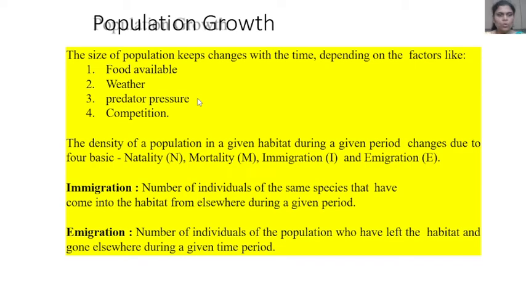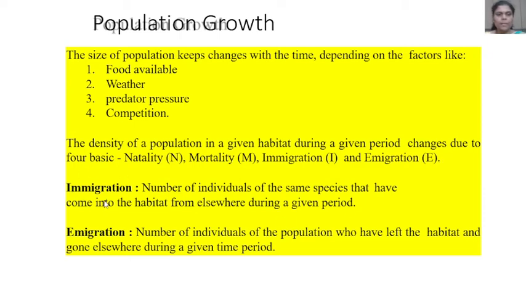Then population growth. The size of a population keeps changing with time depending on factors like food availability, weather, predator pressure, competition, etc. The density of a population in a given habitat during a given period changes due to four basic factors: natality, capital N, mortality, capital M, immigration, capital I, and emigration, capital E.